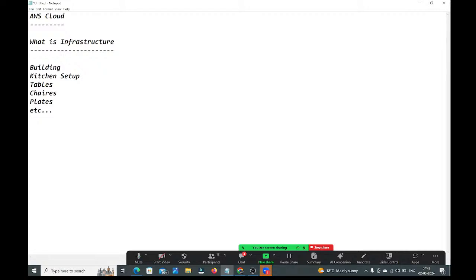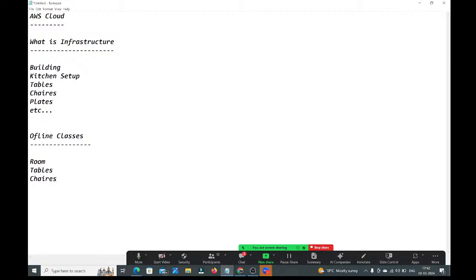See guys, observe carefully. For offline classes, what infrastructure do we require? Here we need one room, right? Tables are required, chairs are required here also.